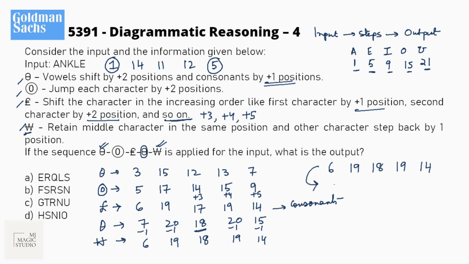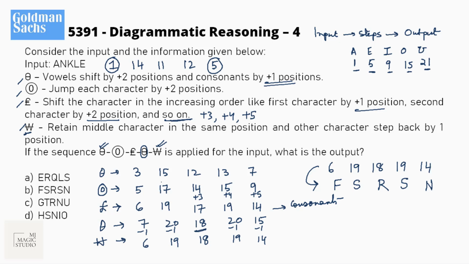Now please convert them into the respective alphabets. 6 is F, 19 is S, 18 is R, 19 is S again, and 14 is N. It won't take that much time, believe me. Since I was explaining, it has taken time. But when you do it, you will take a maximum of 1 to 1.5 minutes.